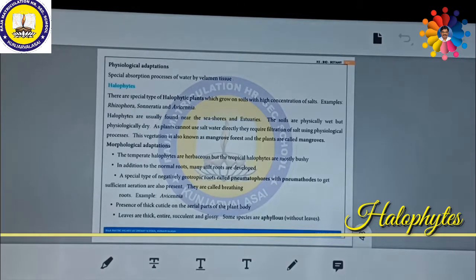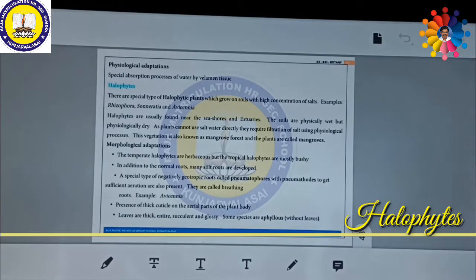A special type of negatively geotropic root. Geo means earth. Usually the roots are moving towards earth. But these are specialized roots which are growing against the earth, that means moving towards the sun. So that is why these are called negatively geotropic. Because in the saline water, less oxygen and carbon dioxide is dissolved.